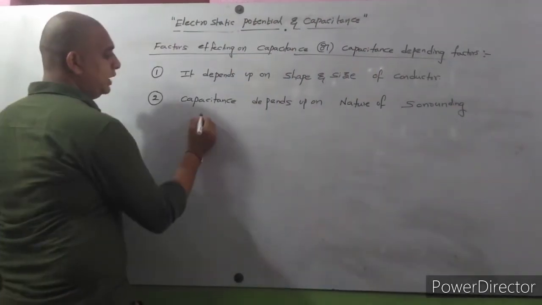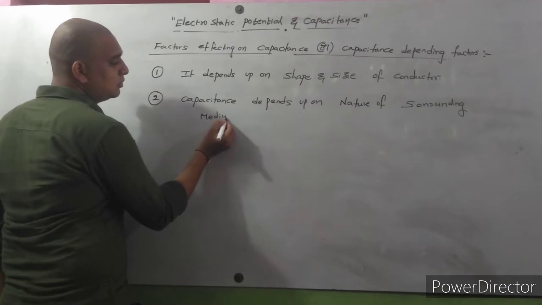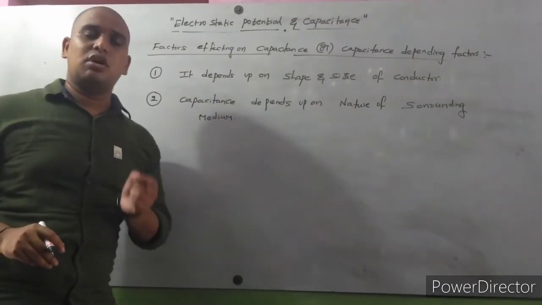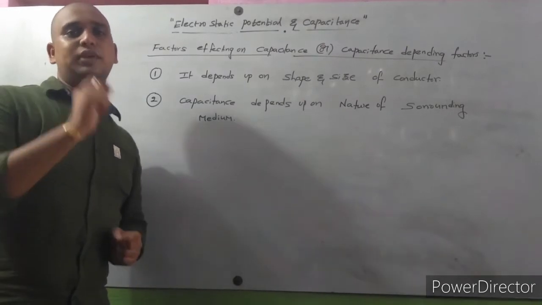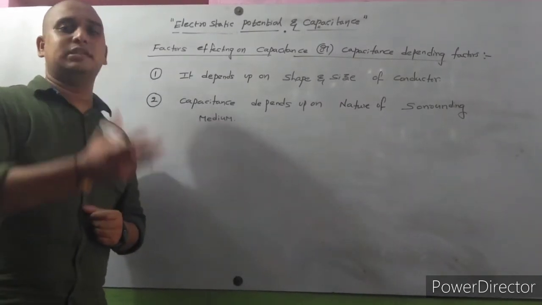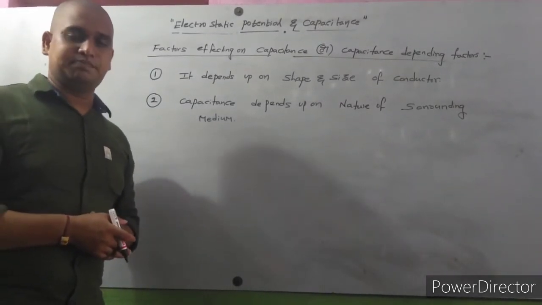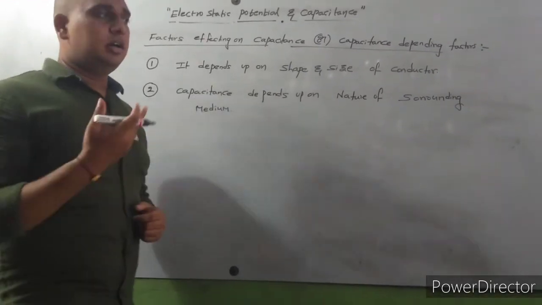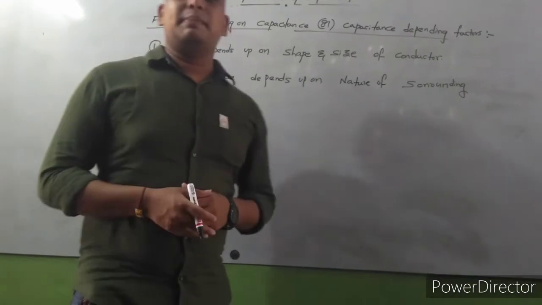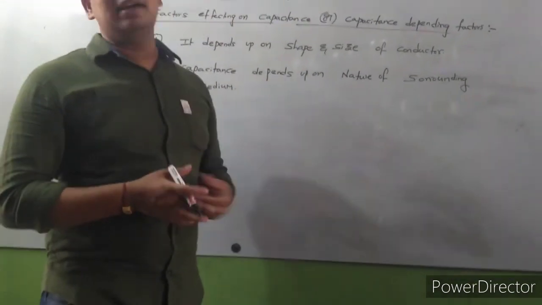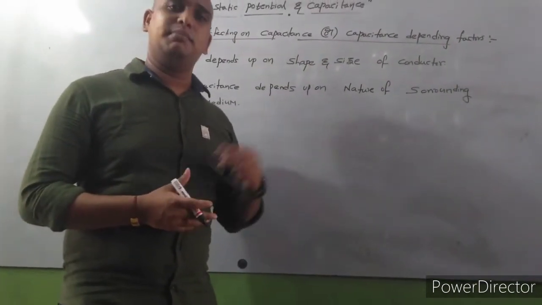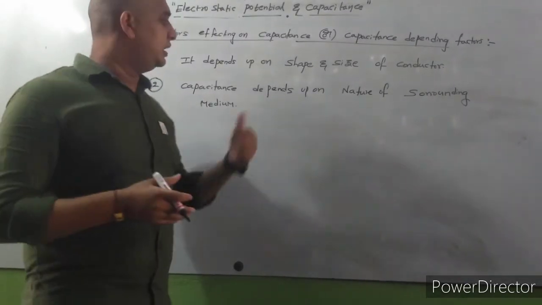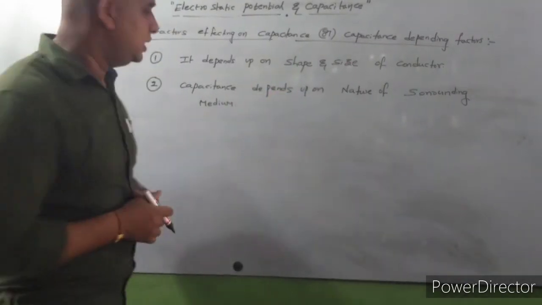Medium is also very, very important. Capacitance must depend upon nature of medium. In air medium capacitance is different. In kerosene medium capacitance is different. In mica capacitance is different. In metal medium capacitance is different. If the medium changes, then capacitance will change.